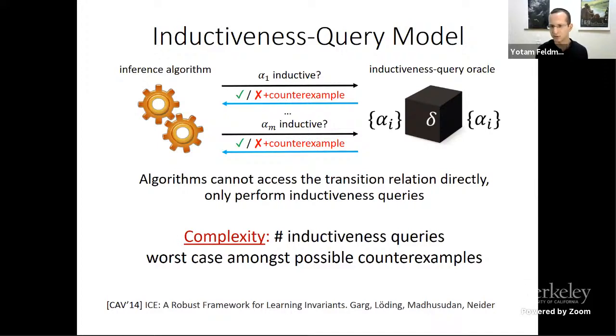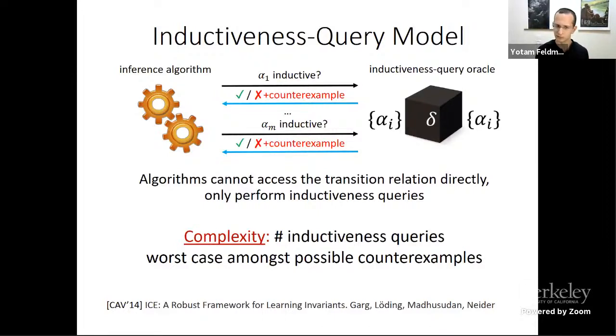And it makes sense because usually we don't have very useful notions of how the Oracle can choose counterexamples, and they usually come from a SAT solver. Okay, so this is the model, and it's essentially the ICE learning model of Garg et al.